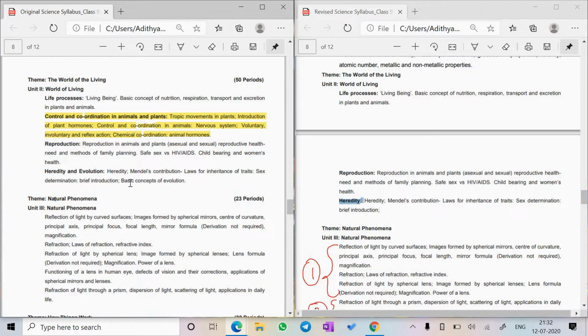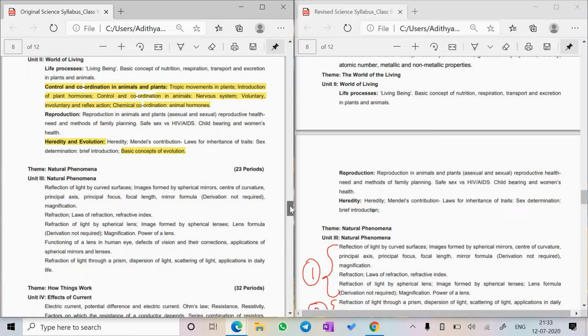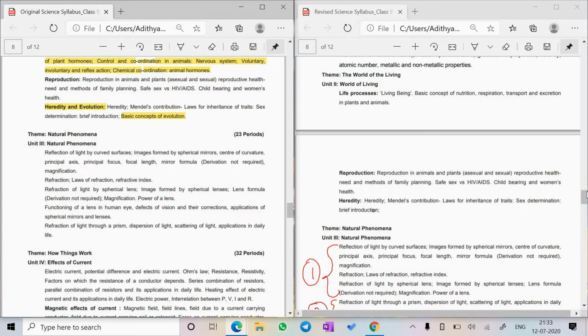The whole topic of basic concepts of evolution has been deleted. The rest is the same, that is Mendel's law, the ratio, and things like that. All of that is the same, but all the concepts of evolution have been removed. It's almost 8 or 9 pages. Now we will be seeing the rest of the biology chapters later. Let's move on to physics.